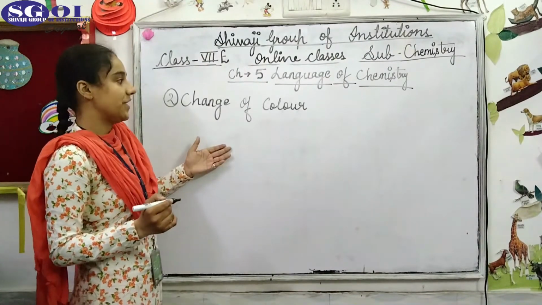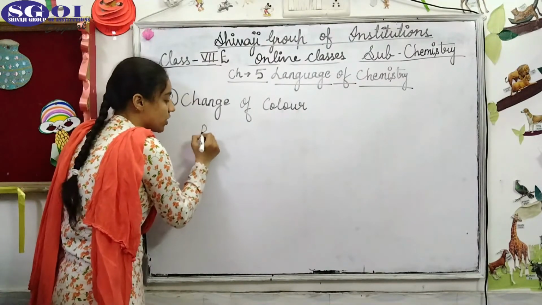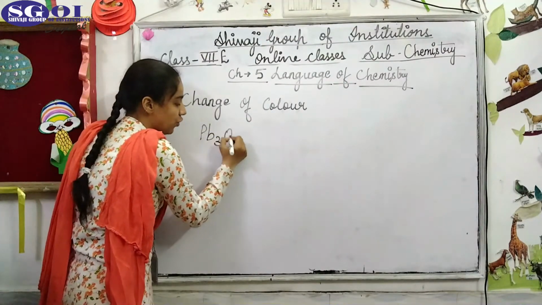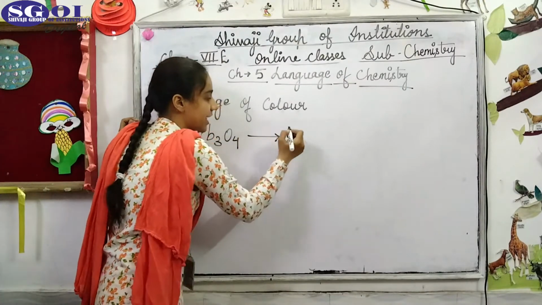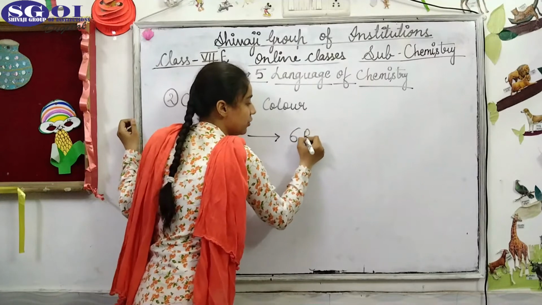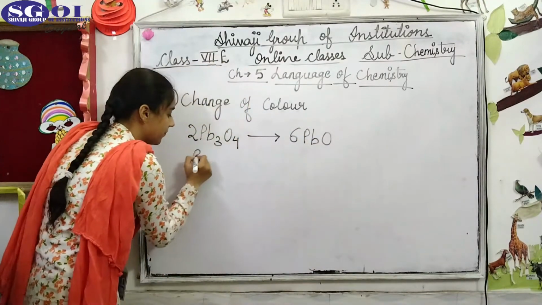Now, in these type of chemical reaction, change of color takes place when red lead oxide, that is Pb3O4, is made to react, it forms 6 molecules of lead oxide. This is red lead.